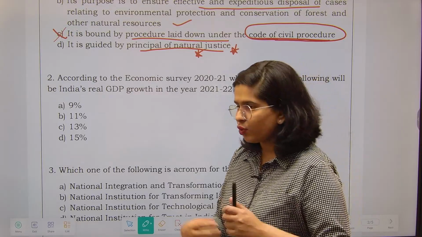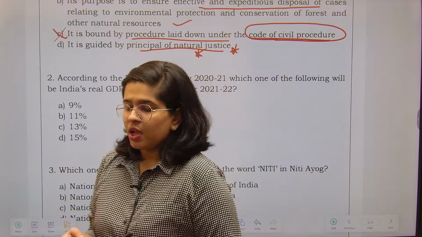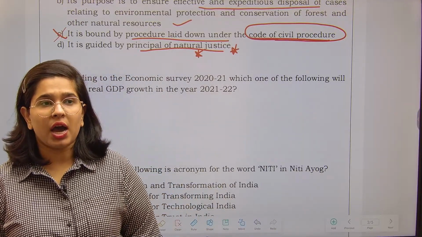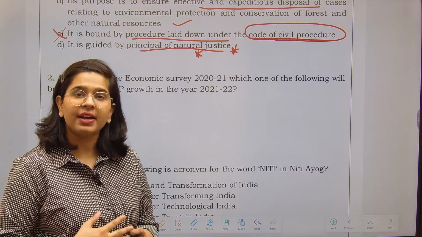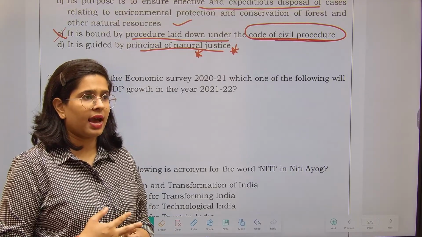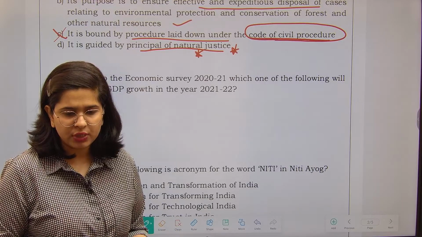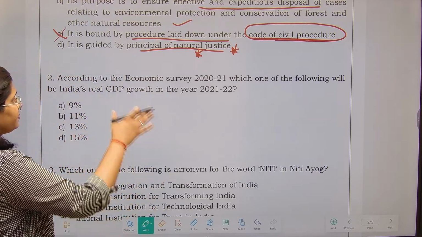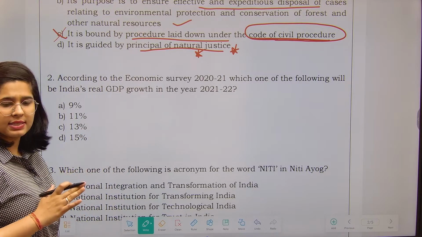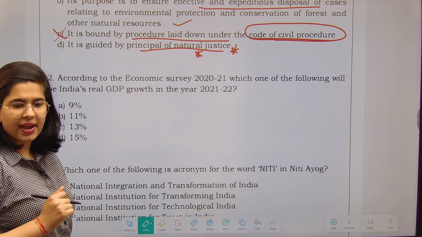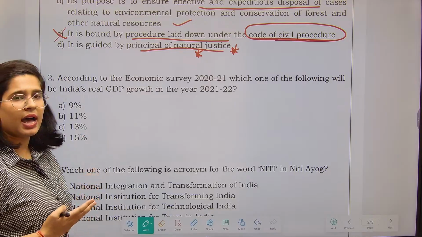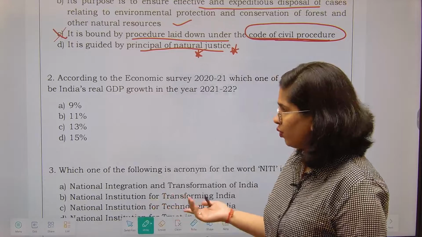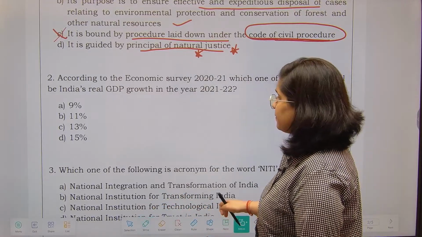And one more thing I would like to tell you, no matter how much you cover, there will be certain questions which are sometimes difficult to attempt. Fine, I'll not say that they are impossible to attempt, but they are difficult to attempt. So in that particular case, this is one of the scenarios. So no need to discuss the answer to the question, because anyways it is irrelevant and nobody is going to ask it.